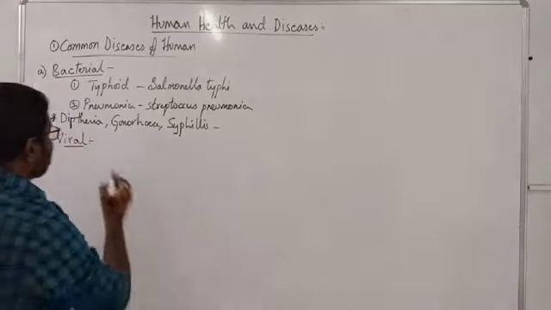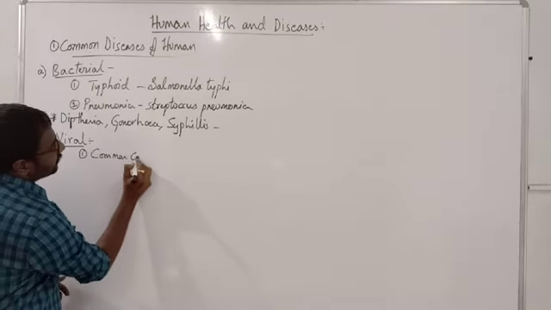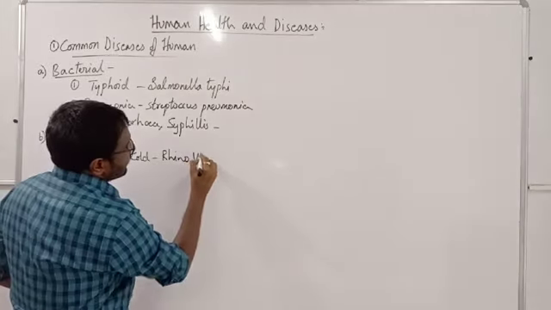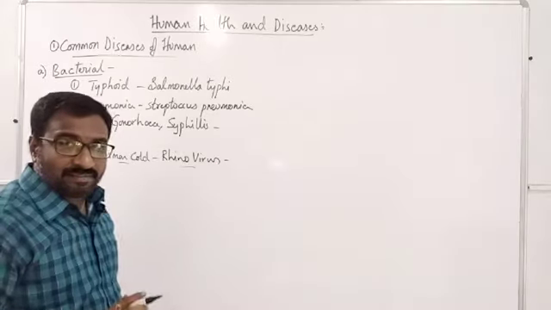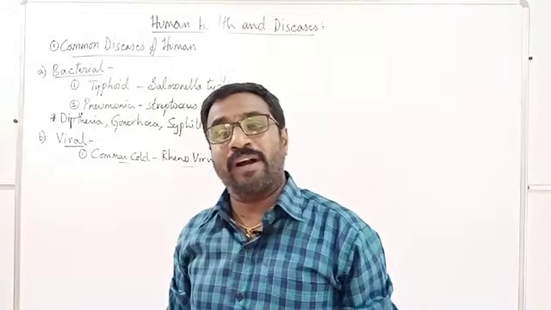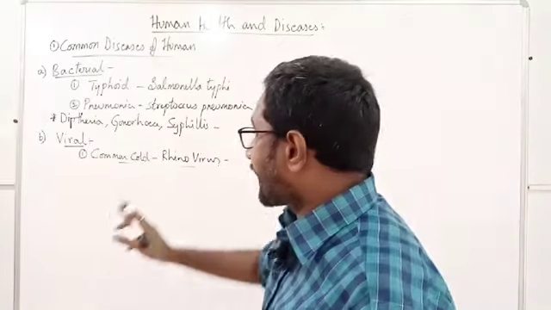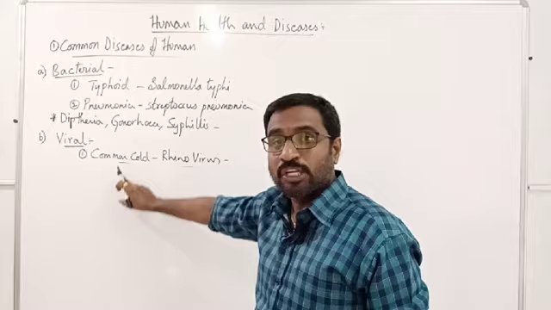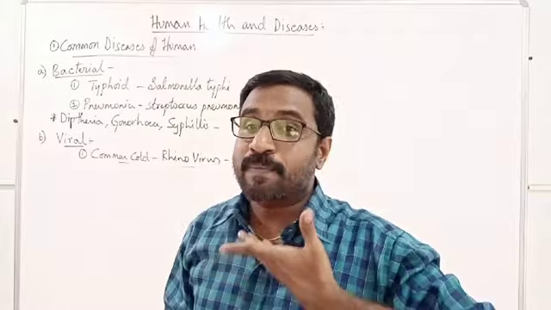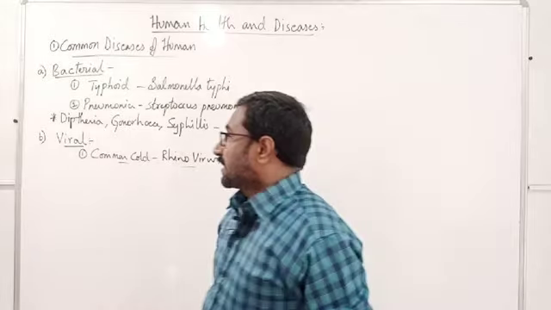In the viral diseases, the first important example we can call the common cold. It is caused by rhinoviruses. Actually the coronavirus that we are studying now, which is infecting so many people and is pandemic nowadays, is an example of a virus causing a common cold. Which part of our body will get infected by this one? It is the upper respiratory tract, the nasal tract, that will get affected. Like that, it is the common cold.